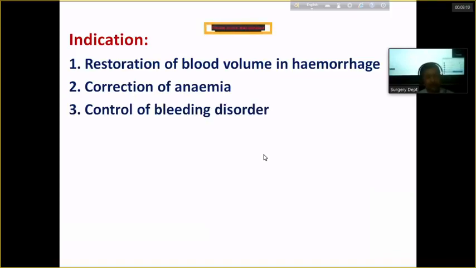Third one is control of bleeding. Suppose we frequently encounter increased bleeding tendency because of a decrease in the platelet count or a decrease in the components of the coagulation factors. We can measure it also. You know that platelet's main function is the formation of the temporary platelet plug to control the bleeding initially.